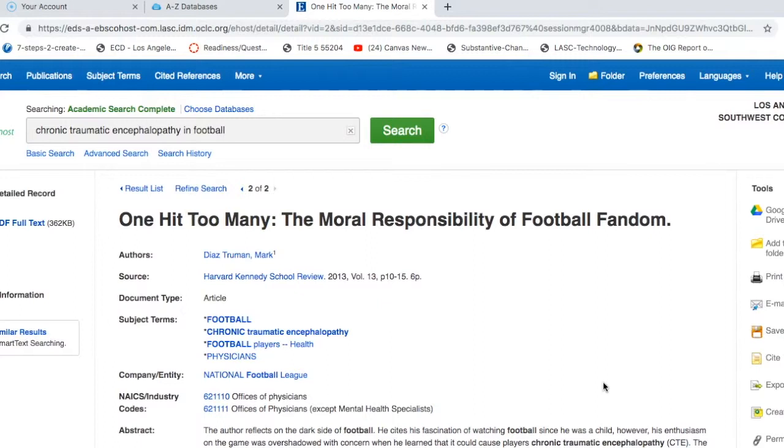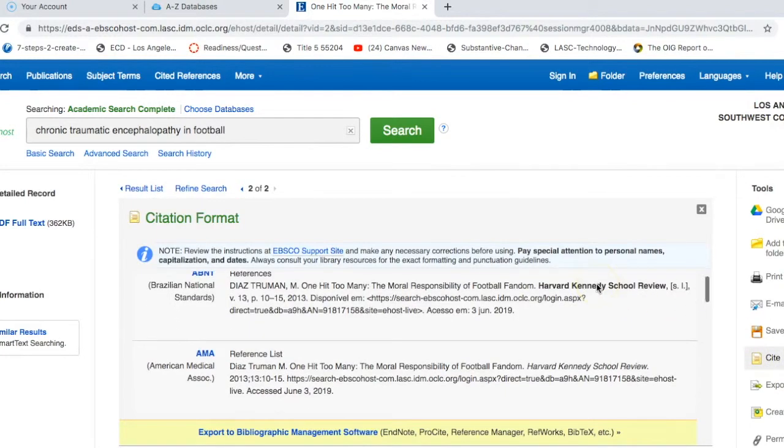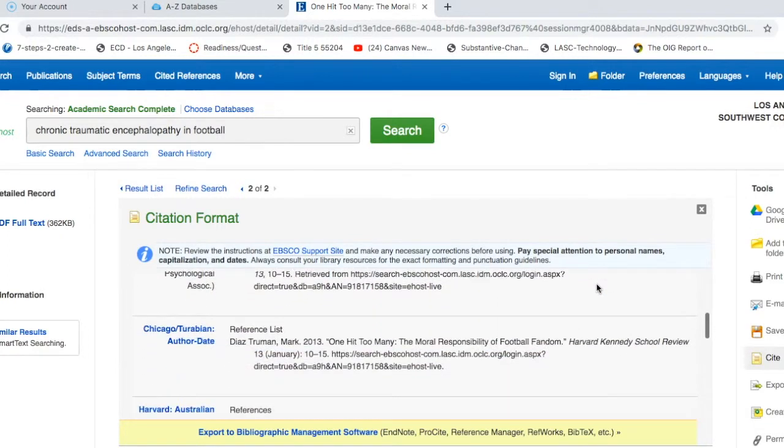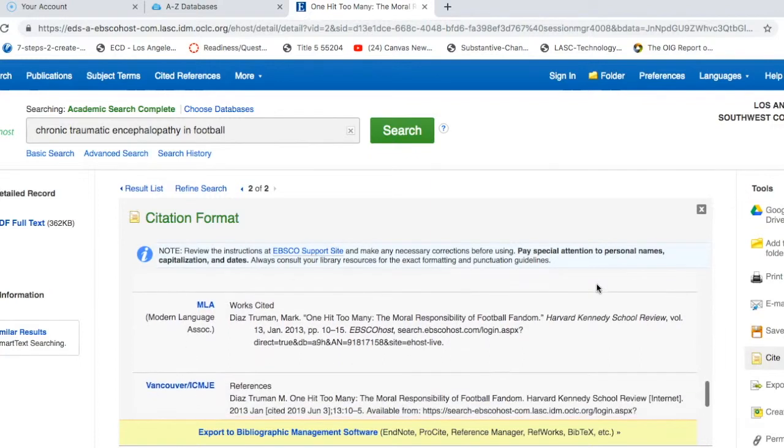One thing that's really helpful is if you decide to use this article in your research paper, then you would have to make sure that you have it in your Works Cited page. And they will help you with your citation, so you don't have to memorize the format and things like that. You could just click here on the right side of any of these sources. It'll say Cite. You click there, and it'll give you all these different versions of the citation depending on what format you use. Remember that in English we use MLA format, so I would just scroll down till I see MLA, and it will give me the citation that I am ready to copy and paste into my Works Cited page.